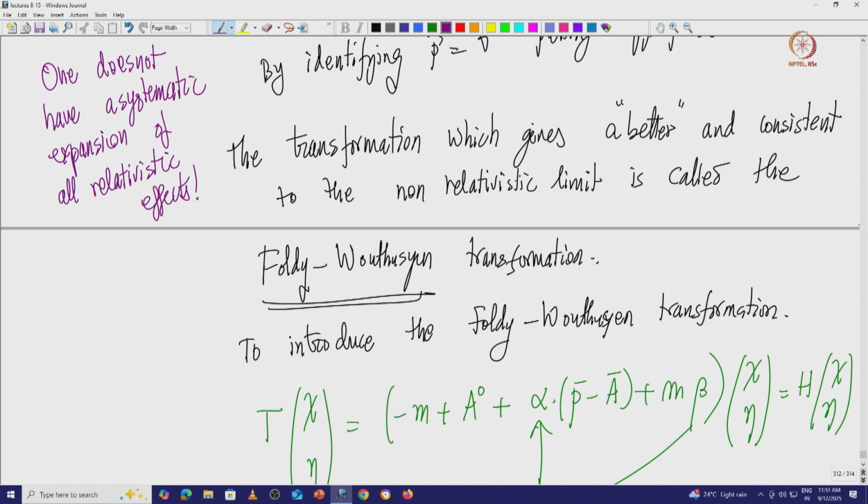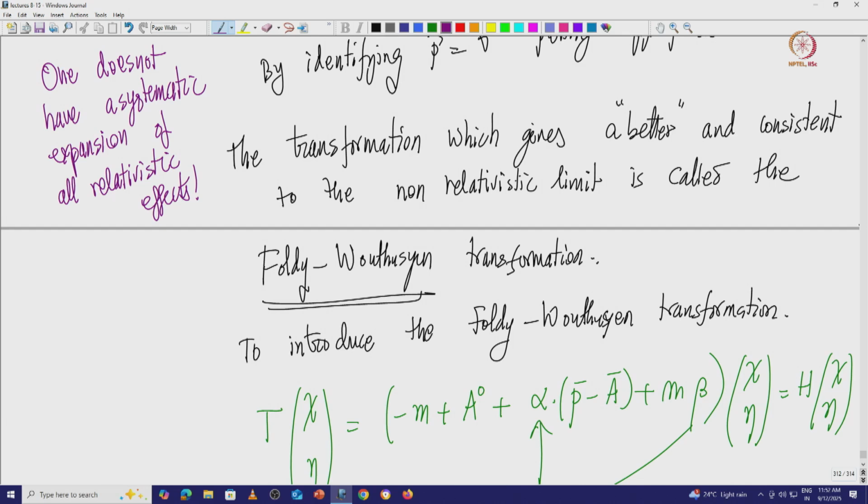To derive relativistic effects in the order of p square by m, p square by m square, and so on, and in the Hamiltonian p cube by m square, what we would like is to start with the Dirac equation and the Dirac Hamiltonian, and then apply a unitary transformation such that it gives a systematic, order by order expansion in terms of the relativistic corrections. Such a transformation is called a Foldy-Wouthuysen transformation.